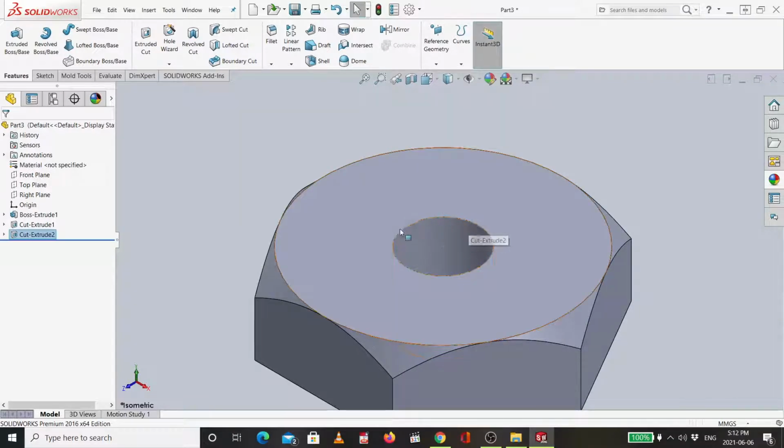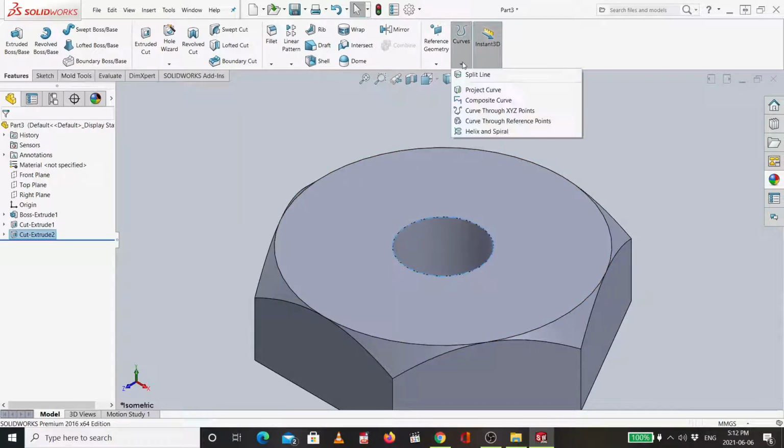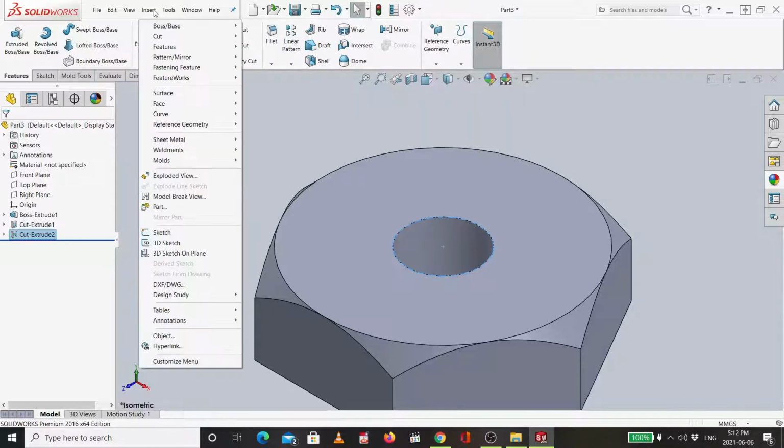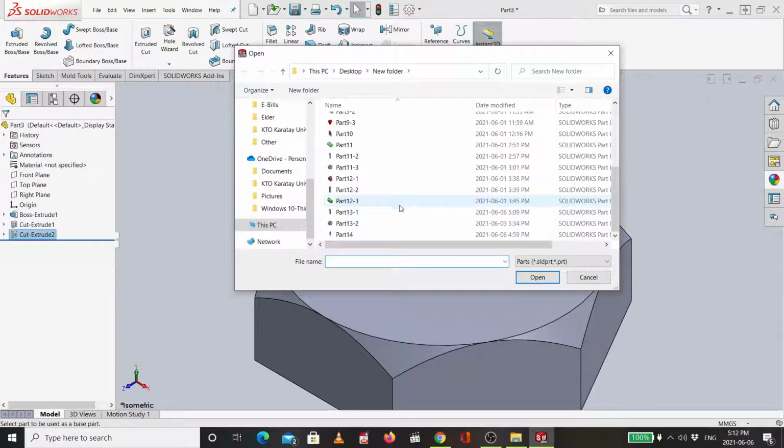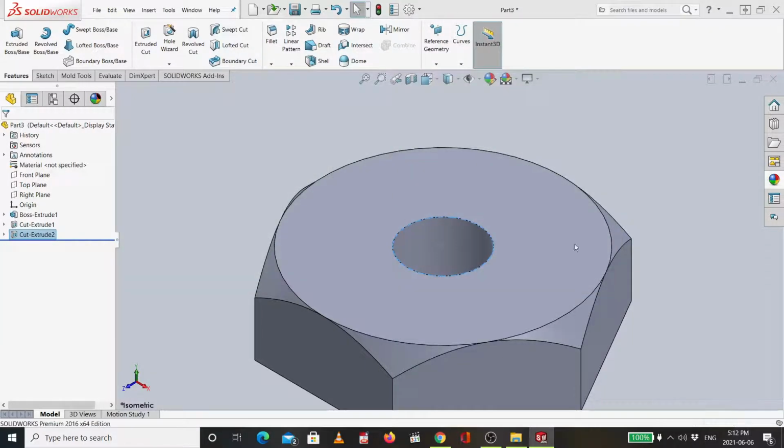You can add the thread using this feature, helix, blah blah blah. You can continue as I taught you before. But another technique in order to match the thread of the bolt and this nut, I can go for a different technique, which is insert part. Then I will choose the part which I designed, which is the bolt. This one.